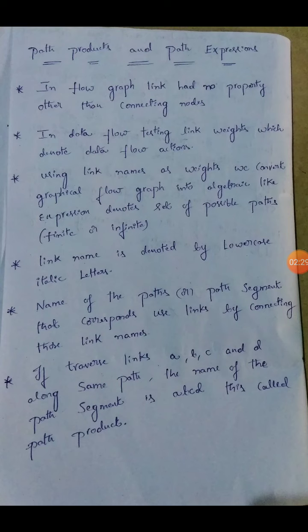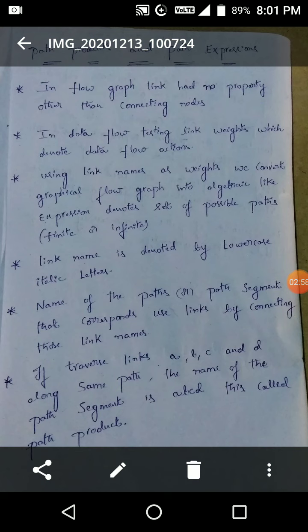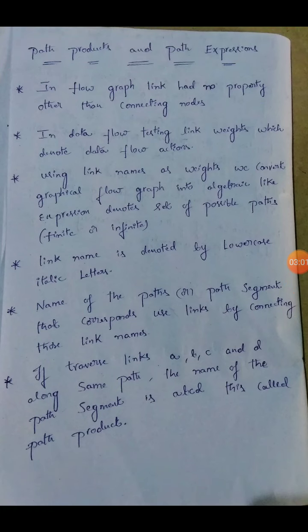Coming to path products and path expressions. In a flow graph, the link had no property other than connecting nodes. In data flow testing, the link weights denote data flow actions. With the help of link weights, we can denote some data flow actions also. By using the link names as weights, we converted the graphical flow graph into algebraic-like expressions that denote the set of possible paths, having finite paths and infinite paths also. By the help of a diagram we can easily identify these, and with the help of a graphical expression we can find some expressions also.